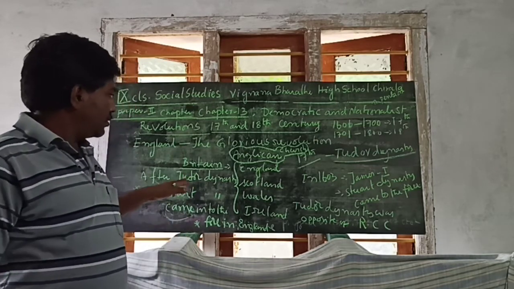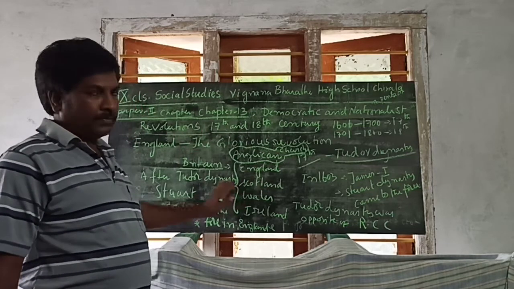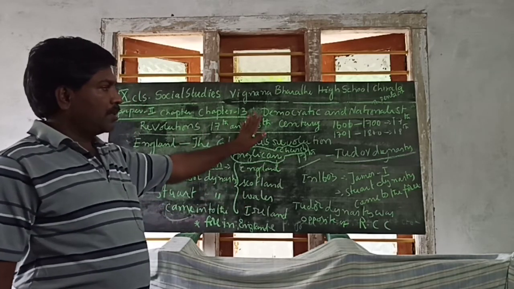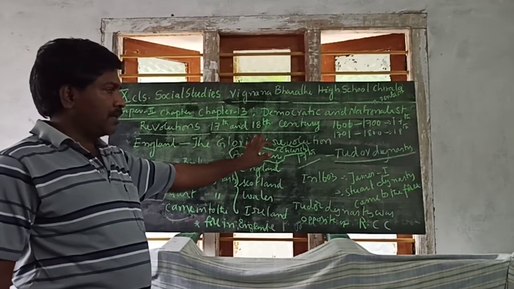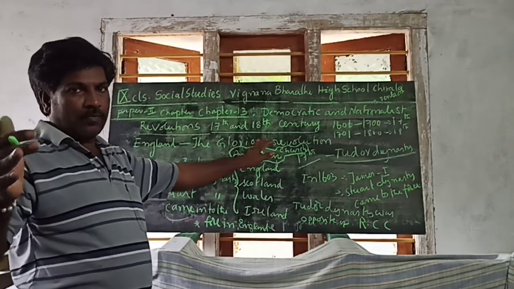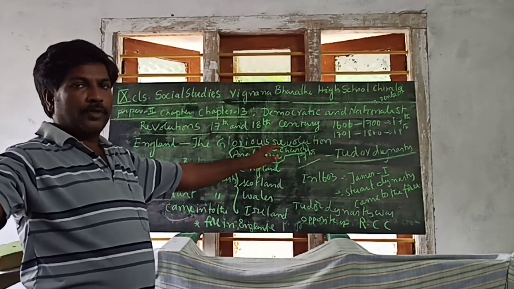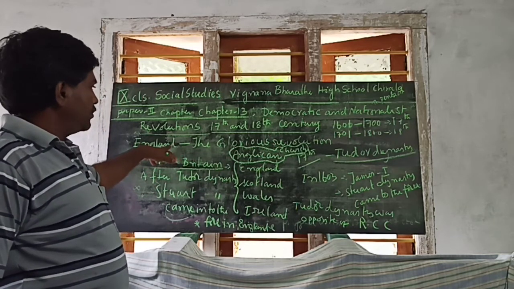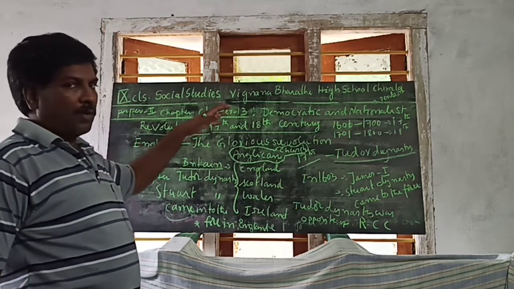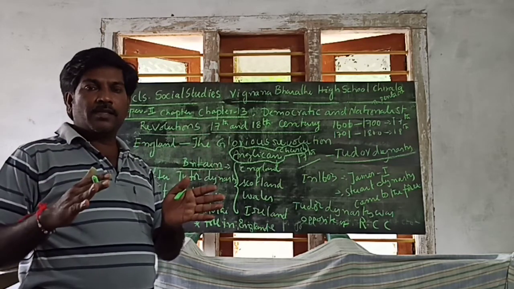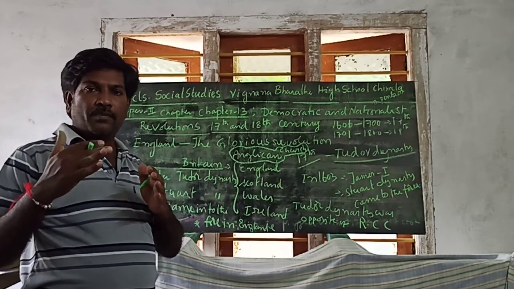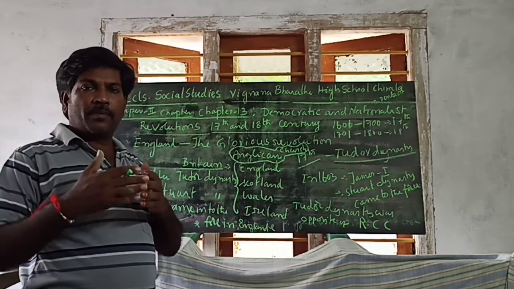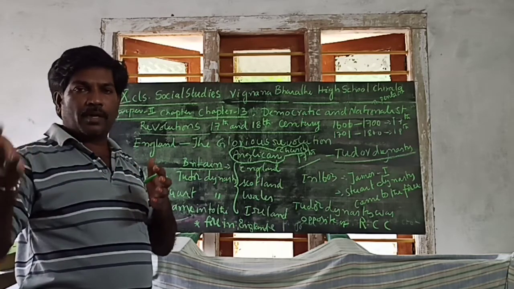Next I will go on to another continuing topic. England, as I said first, is like India, a purely agricultural nation. The majority of the people depend upon agriculture.